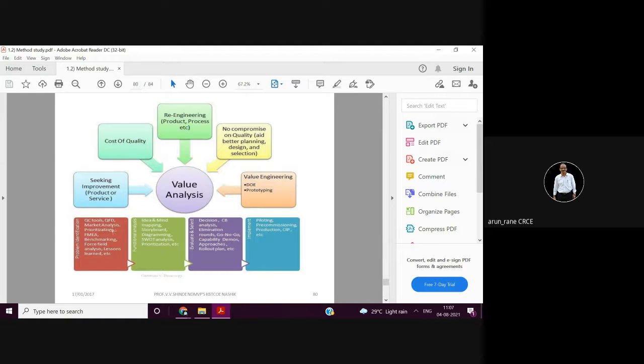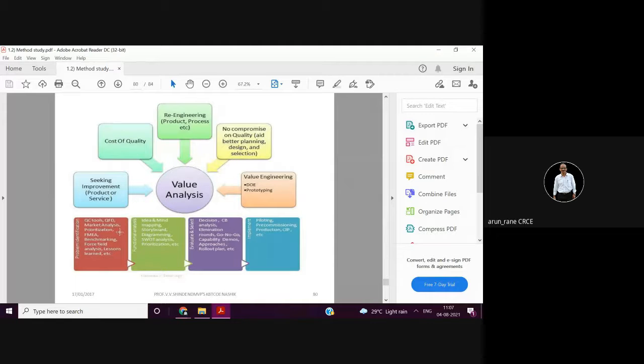It is nothing but the voice of customer. Customer is king. Customer is Parmeshwar. We have to satisfy the customer. That is the customer's voice, the customer's requirement. So it's again a good tool to convert customer's voice into customer's requirements.